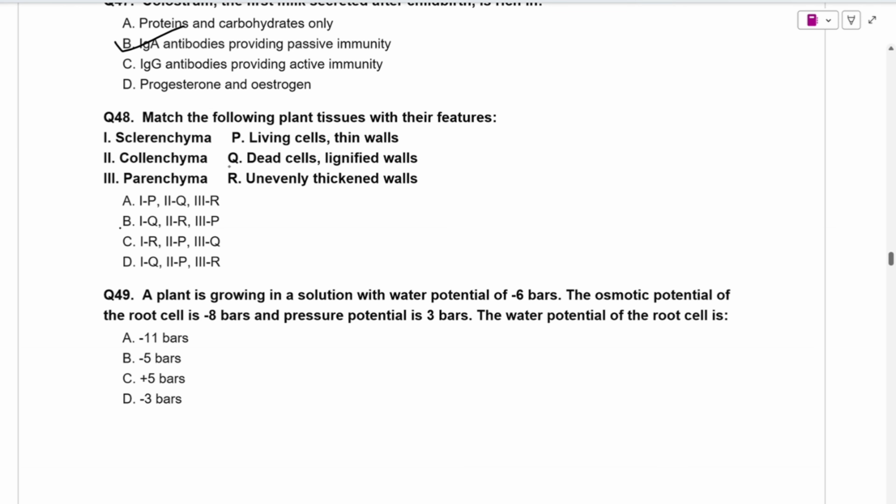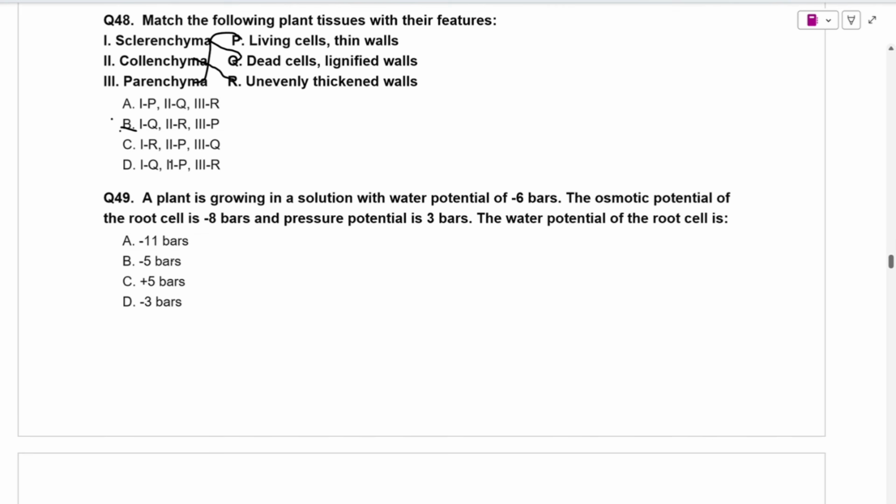Next question is, match the following. Sclerenchyma, dead cells. Collenchyma, unevenly thickened walls. And parenchyma, living cells. So first goes with R, first goes with Q, and second goes with R. So here option B will be the correct option.